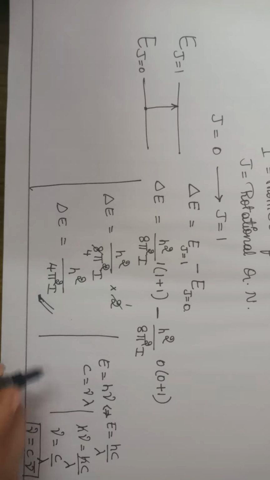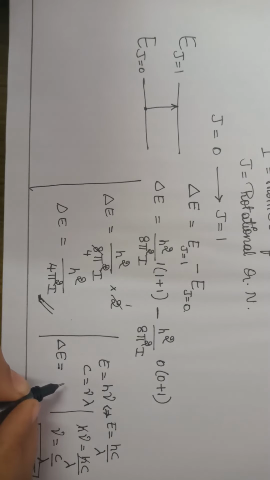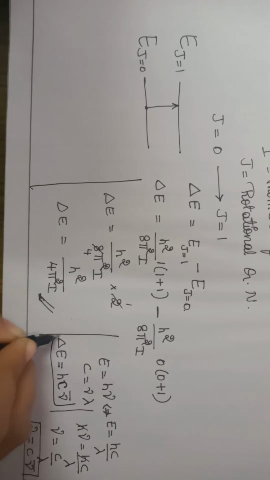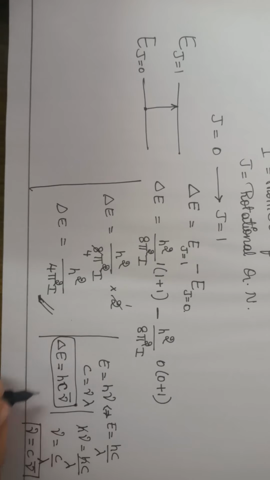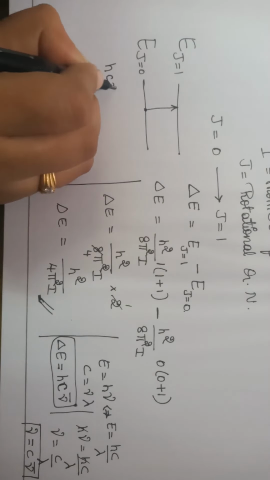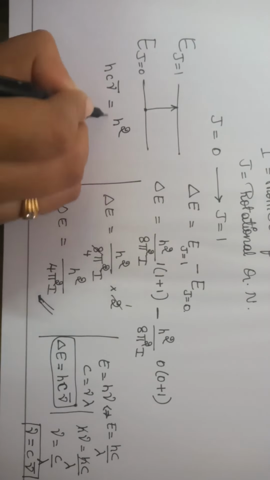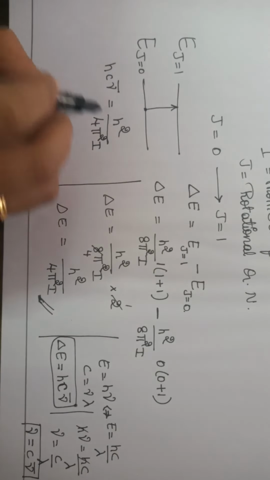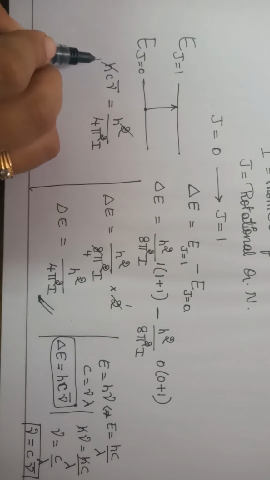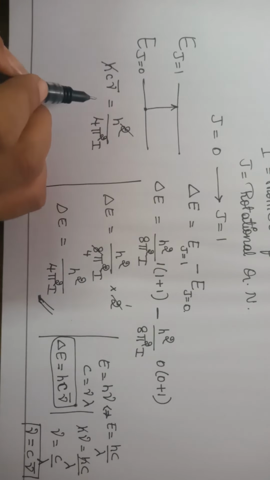So here we can write delta E is equal to hc by lambda, or hc mu bar. So we can write like this also. The same thing I am expressing here. In the place of delta E I am taking hc mu bar is equal to h square by 4 pi square I. Here one of the h gets cancelled from LHS to RHS.